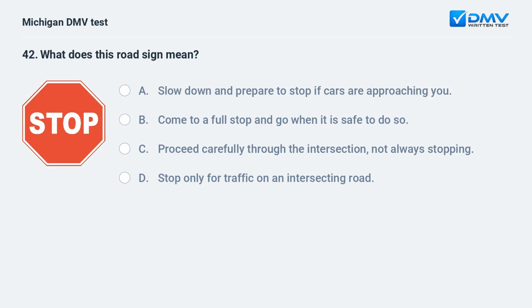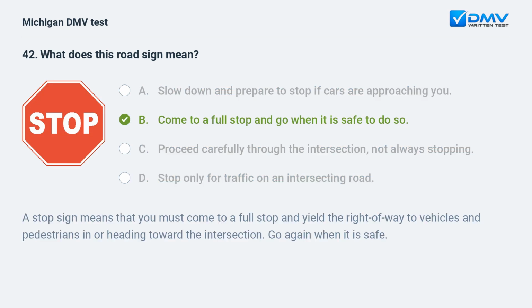What does this road sign mean? A. slow down and prepare to stop if cars are approaching you. B. come to a full stop and go when it is safe to do so. C. proceed carefully through the intersection, not always stopping. D. stop only for traffic on an intersecting road.